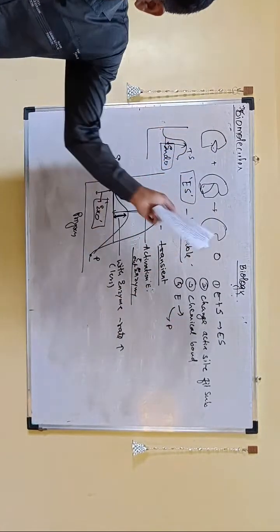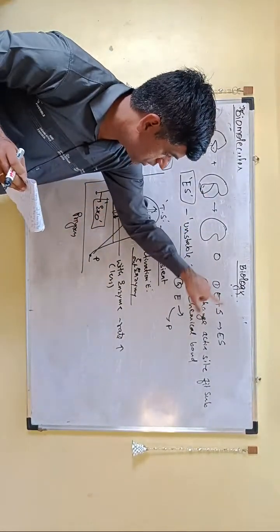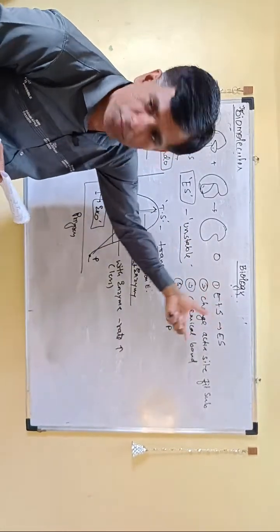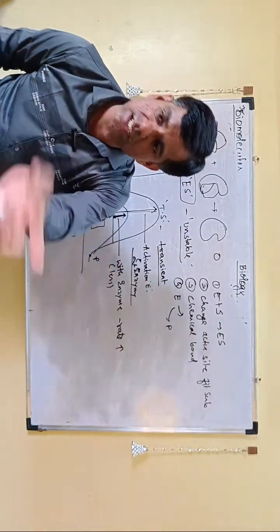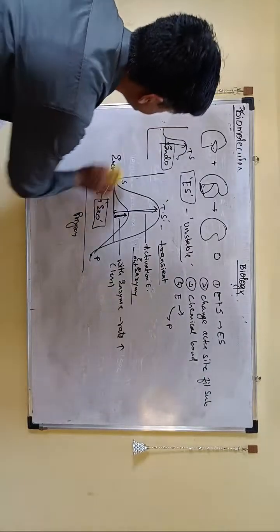So that enzyme can do the reaction again. So these are 4 steps. First, the enzyme will approach the substrate or the substrate will approach the enzyme. It will bind at the active site. The active site will change. Bonds will be formed or broken. The enzyme will be released and the product will also be released, so that the enzyme can catalyze the reaction again.